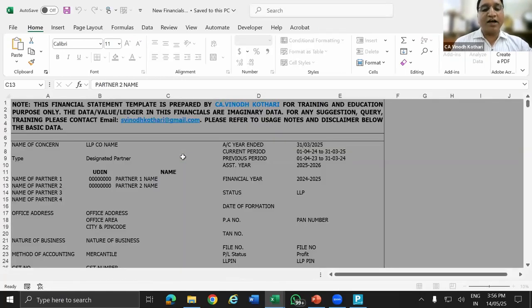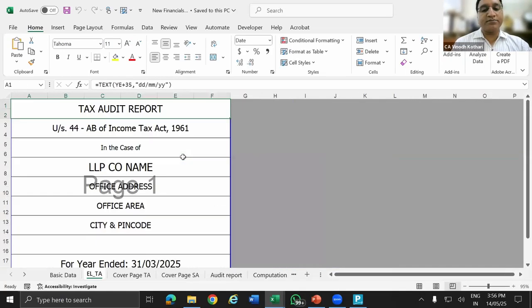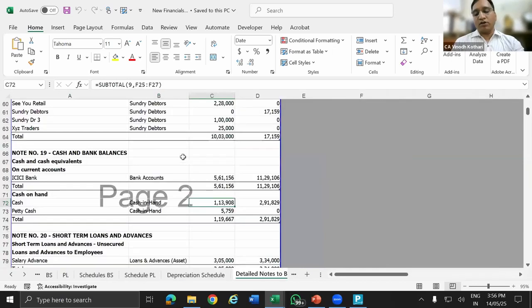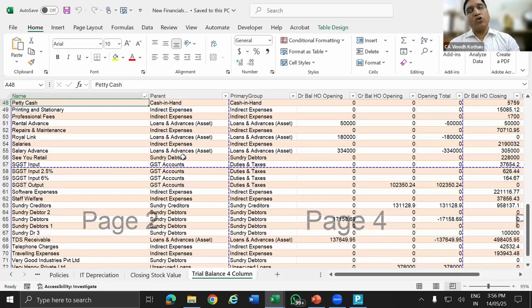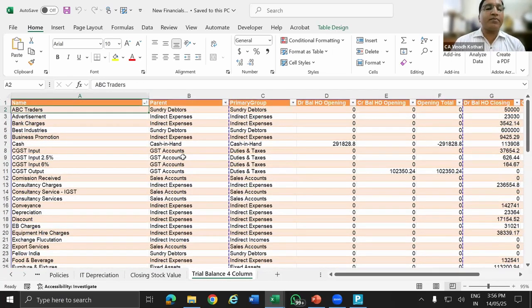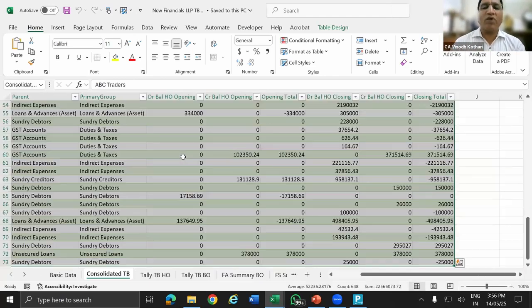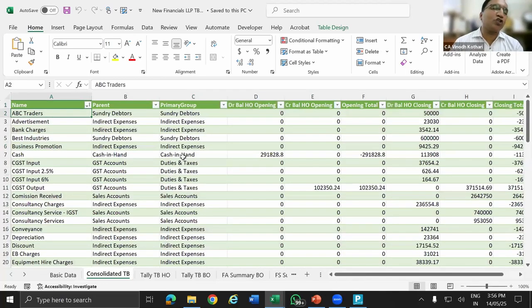So if you see in the last part, that is one 4-column trial balance. To avoid overlapping, this step is added. One is Tally link file where the trial balance is created. One manual step I have created, choice is yours. If you feel that your staff will not do overlap and you are very cautious, you can link it directly also, choice is yours. So what I'm going to do is, now I'm going to open my Tally.